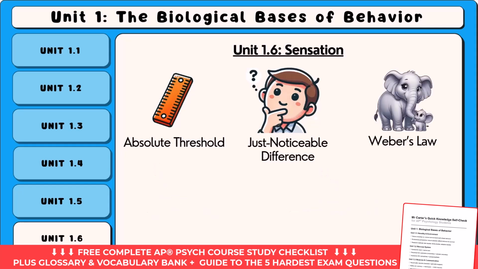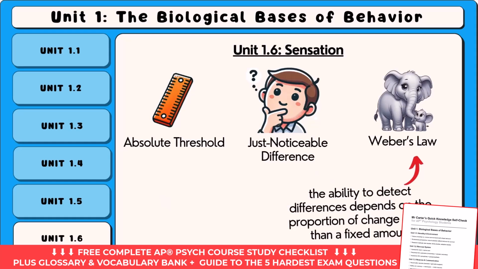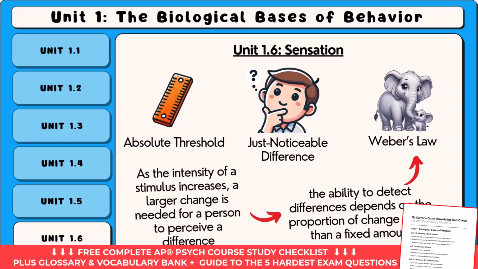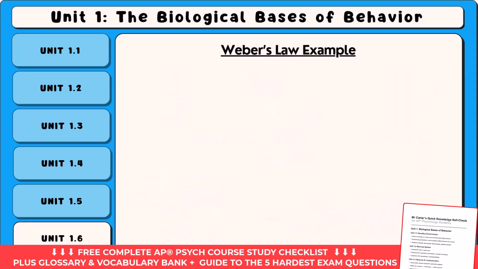The next key term is Weber's law. This law states that the ability to detect differences depends on the proportion of change rather than a fixed amount. As the intensity of a stimulus increases, a larger change is needed for a person to perceive a difference. This is confusing, so we're definitely going to need an example here.